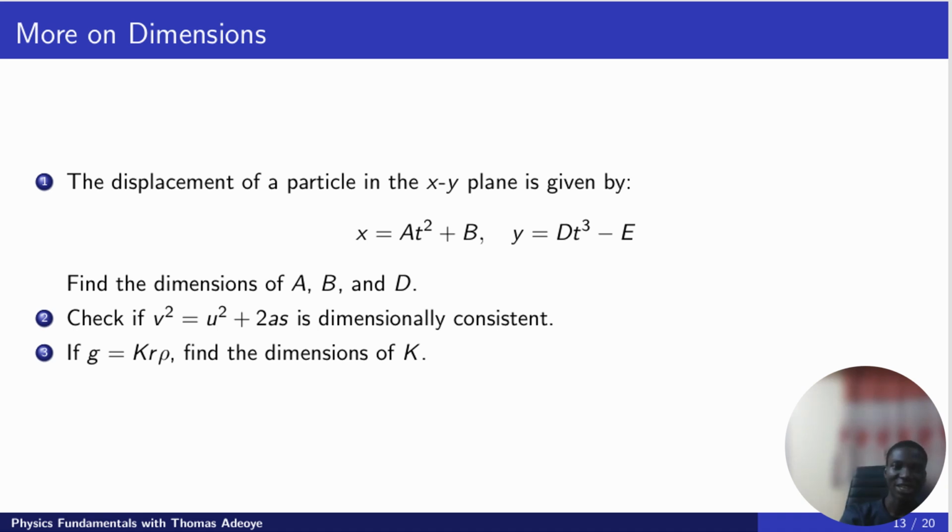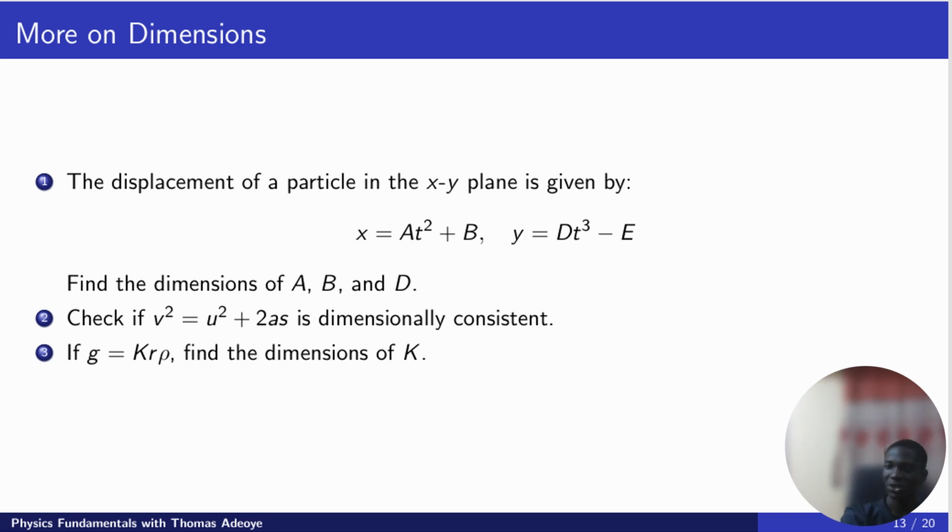So we have to check if this equation, v squared equals u squared plus 2as, a popular equation, is dimensionally consistent. And the third question is here. We'll solve these three and we'll end the class for today. Okay, so let's start with the first question here.